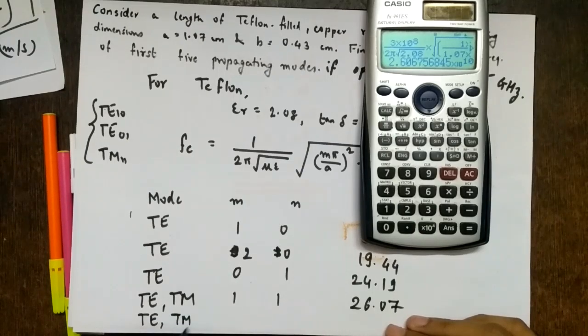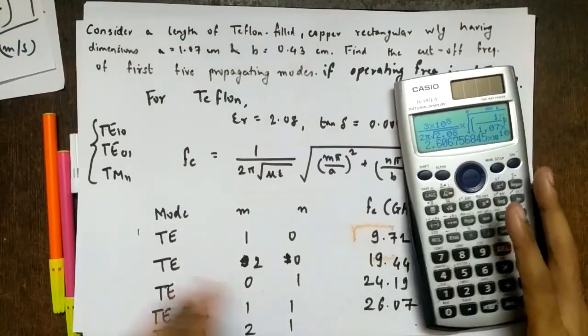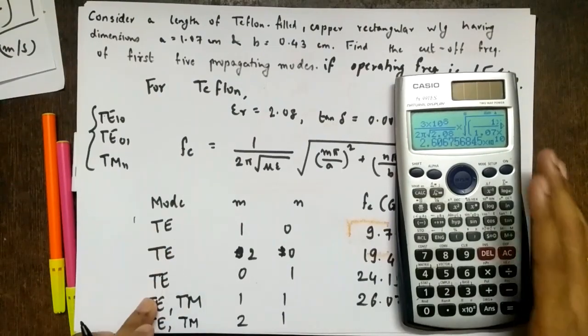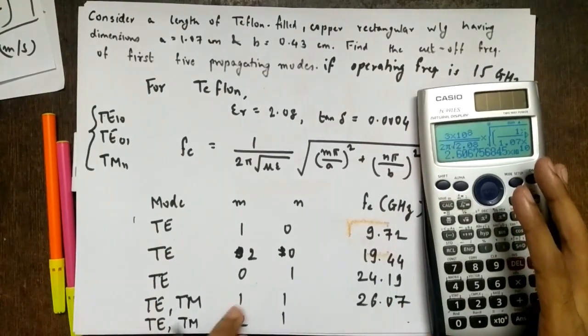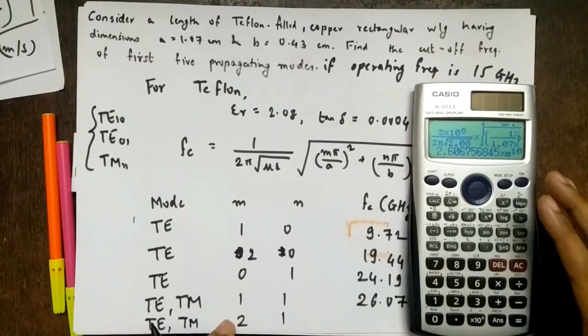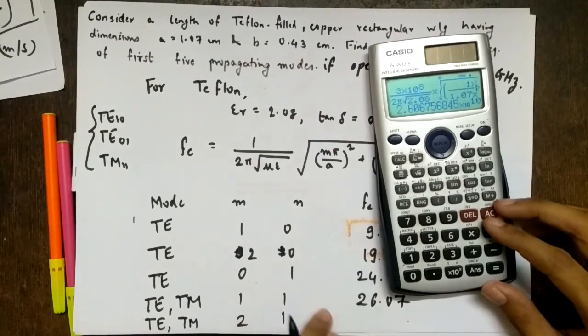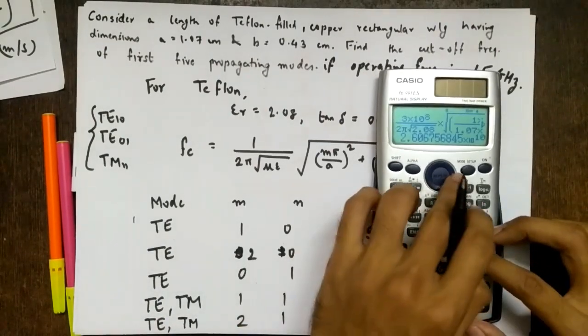Now we go to TE, TM 21. See, now you don't have any option. So 4 modes are there, so we go to the next index only, even if it is not propagating. We know it should be greater than 26 only now.